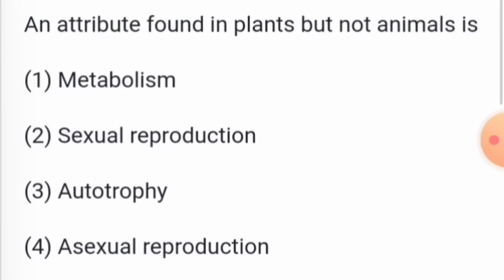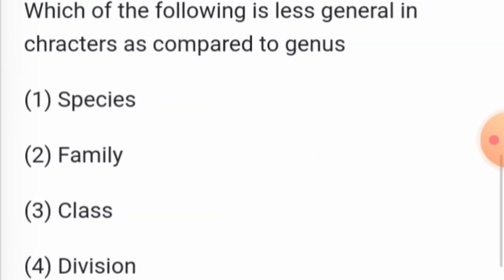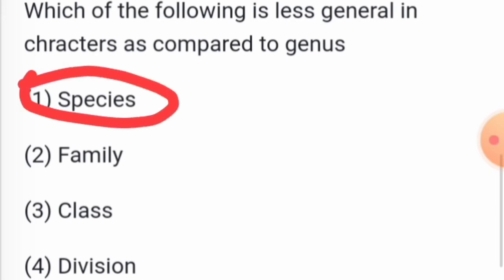An attribute found in plants but not in animals. The attribute found in plants but not in animals, children, is autotrophy, which means the plants can prepare their own food. Which of the following is less general in characteristics as compared to genus? The answer is species. Compared to genus, the less general characteristics you can find in the species.